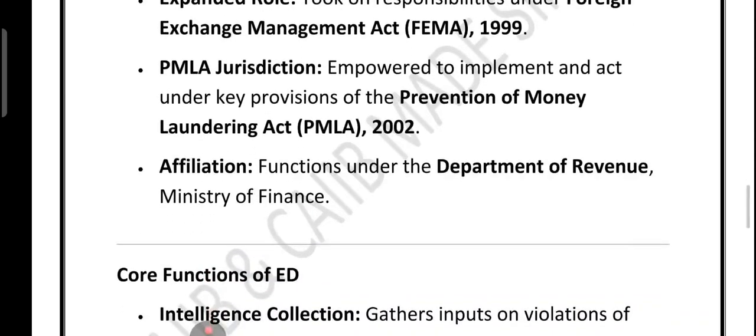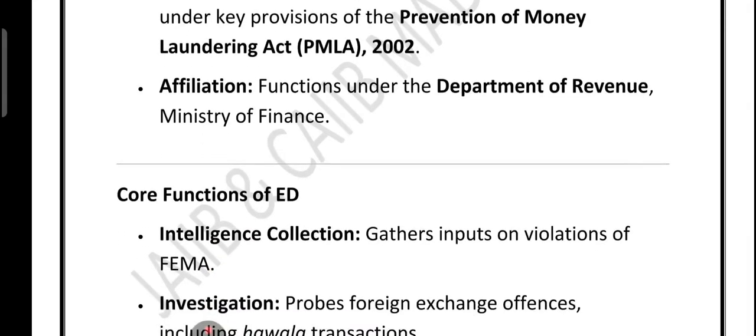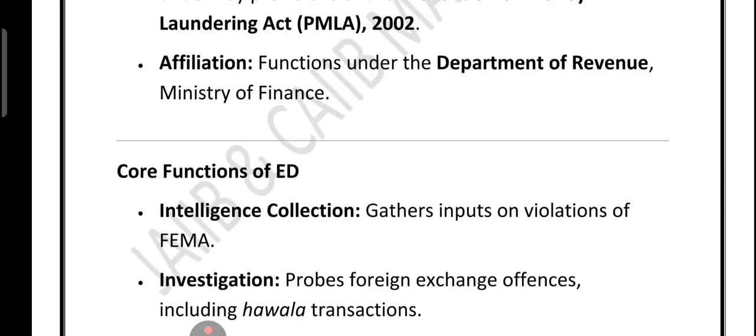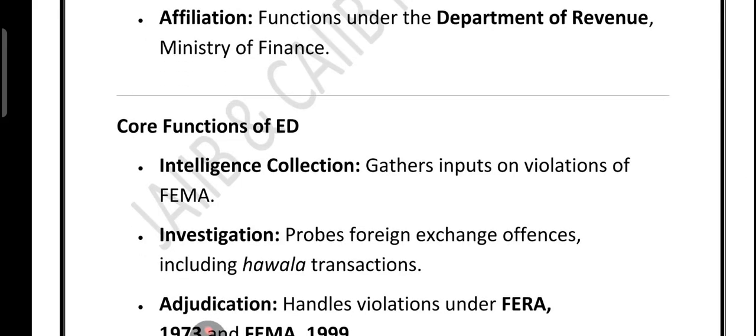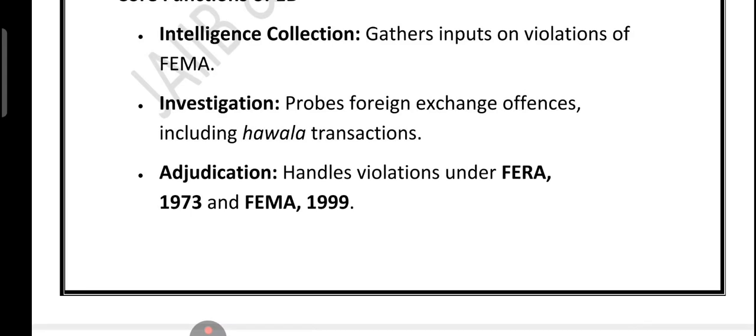The ED works under the Finance Ministry, Department of Revenue. Its core functions include collecting intelligence, investigating offences. I told you, the ED works under the Finance Ministry, Department of Revenue. It also handles cases under old laws like FERA and FEMA, and even preventive detention under COFEPOSA. So in short, ED is the country's watchdog against money laundering, illegal forex deals, and big financial crime.